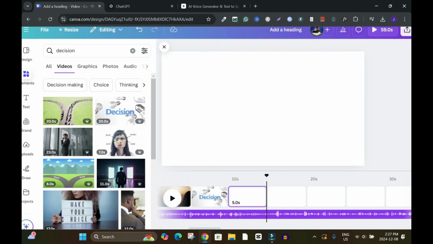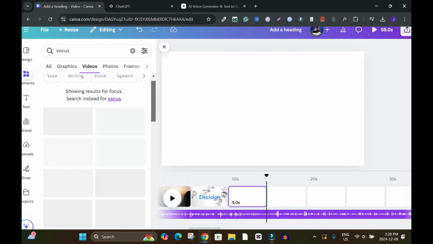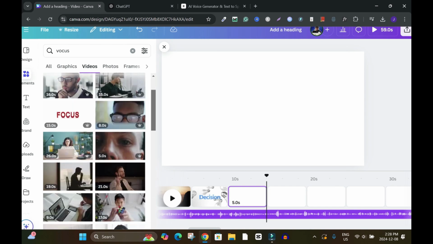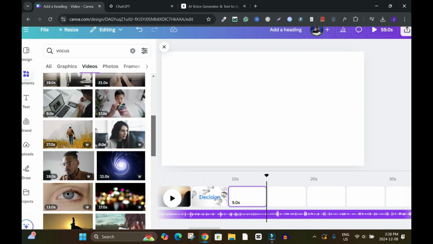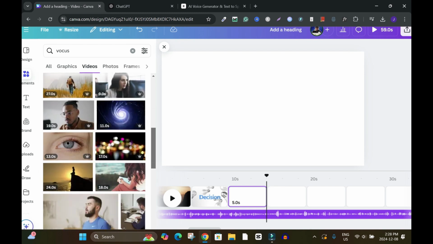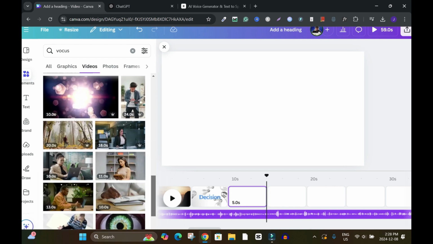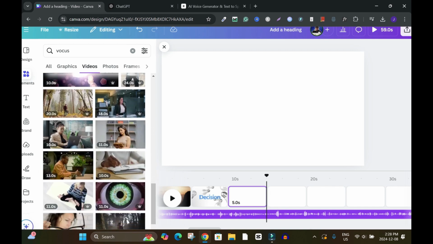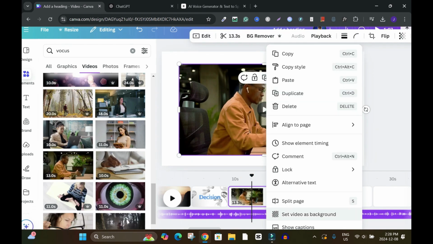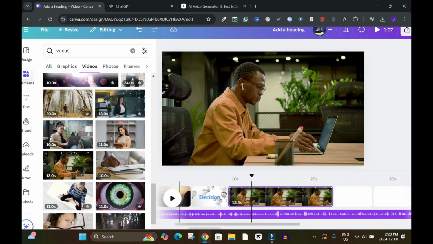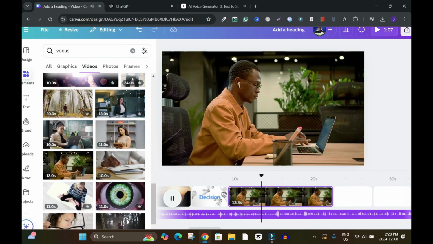So focus is what it's talking about. So now we need a video of someone focusing on something. This is good because the voice coming out is a male voice, so it has to be a male, like looking at something. Also, it's about online business, so I have to make sure everything will make sense. Okay, right click and set video as background and then play. Successful faceless YouTube channel business.